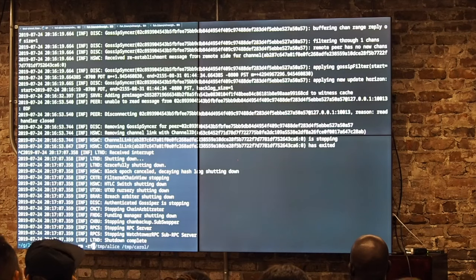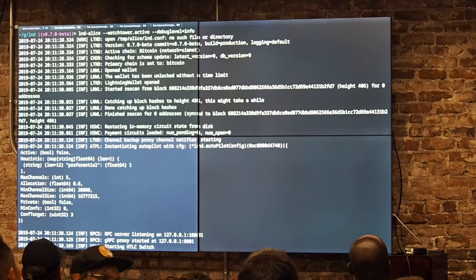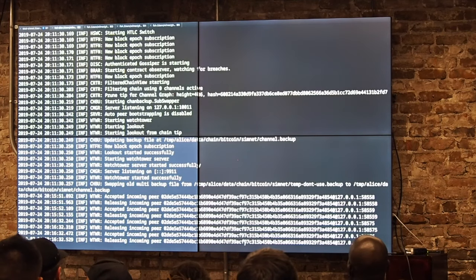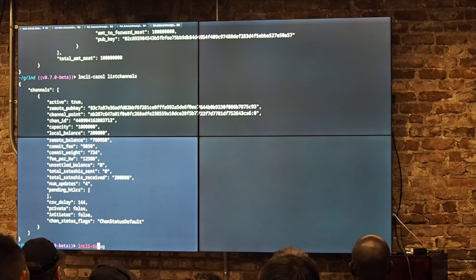Do we see the logs on the tower of Alice backing up her state? Oh yeah, sorry, I was supposed to show that. Oh, you're not in debug. Debug has more logs, but that's Alice connecting.